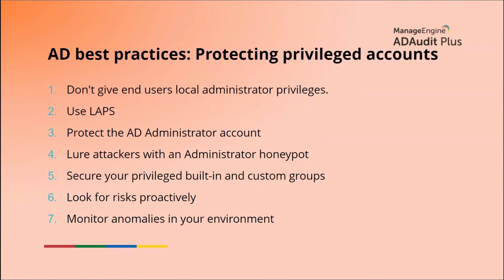Audit the logon successes and failures of your most privileged users, such as domain administrators. In case something seems off, you should get alerted about it right away. You may also wish to create an administrator honeypot to lure attackers away and secure yourself. Also monitor your sensitive groups, including domain admins and schema admins. Proactively look at the risk posed by different activities in your network. And finally, make good use of a user behavior analytics tool to stay on top of any privileged account compromise in your Active Directory. So those were the 7 different things that we saw using AD Audit Plus today.